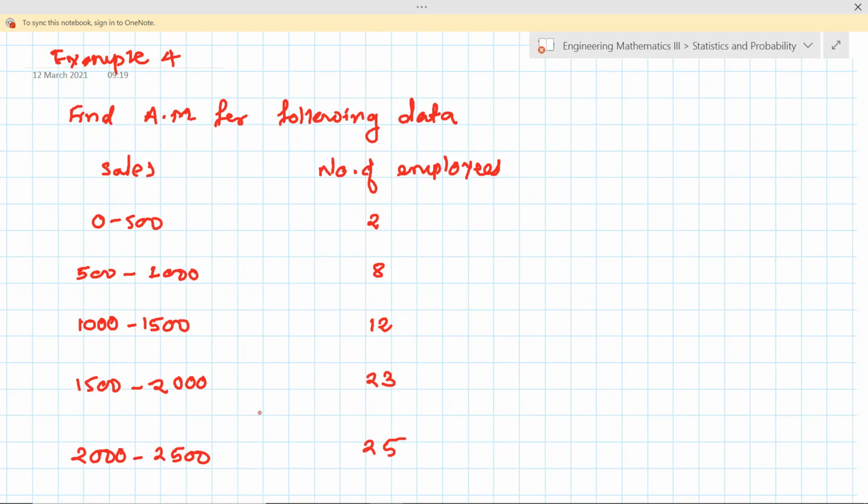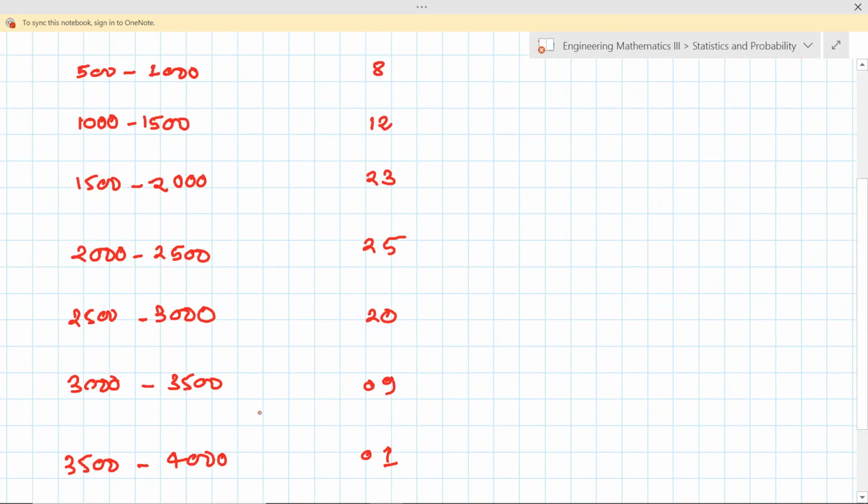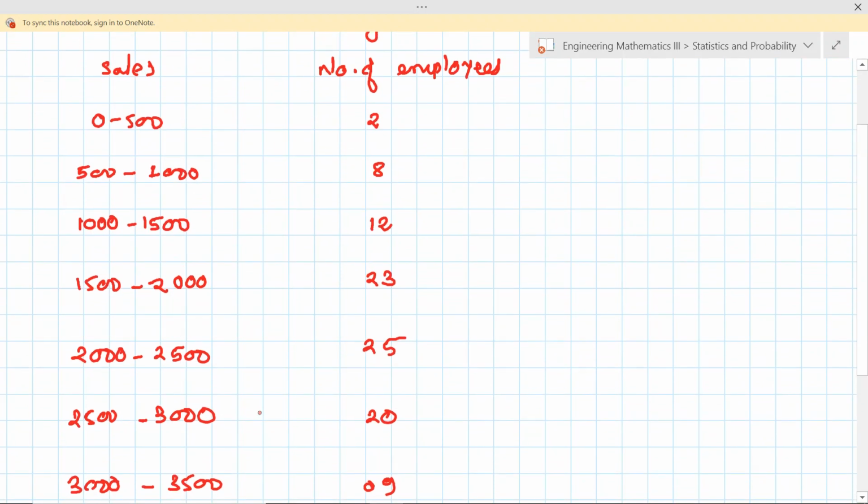Always remember that if you find xi here, the frequencies are 2, 8, 12, 23, 25, 20, 9, 1. They are still small, but if you look at the class intervals, they are 0 to 500, 500 to 1000.